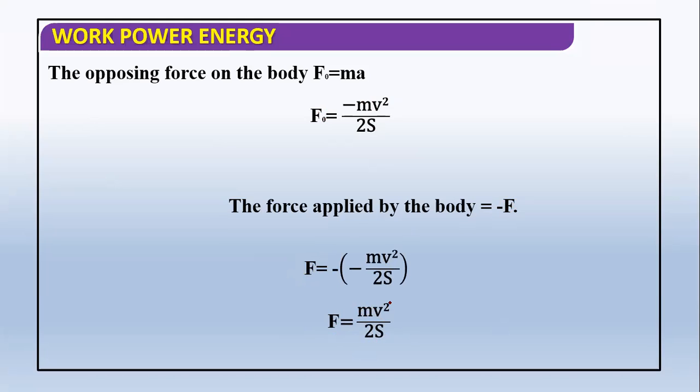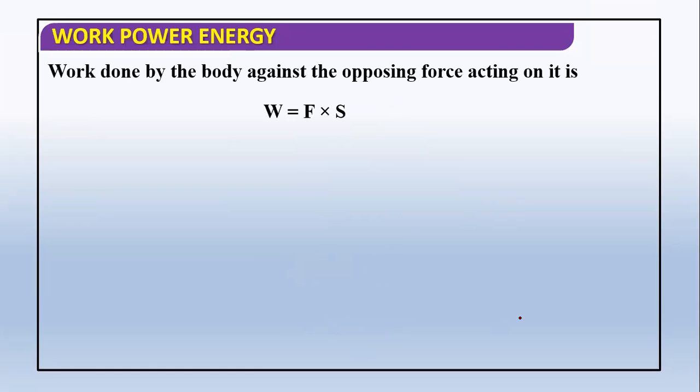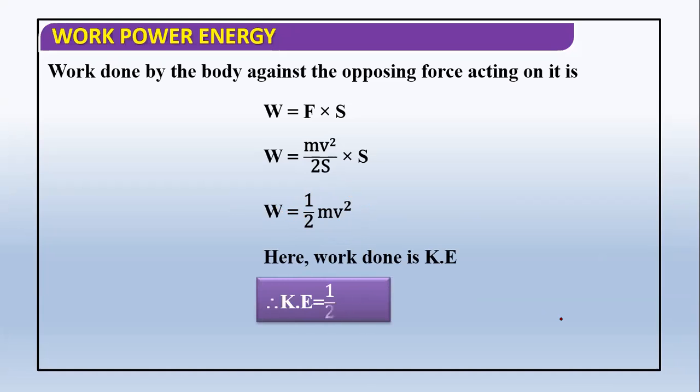The force by the object is m v square by 2s, and the work done by the object is F into S. So we can write m v square by 2s into S. We can see that the maximum work coming is half m v square. After that, the object cannot do any work because it has come to a stop, so we have taken final velocity as 0. This much work can be done by the object. In this way we can show that kinetic energy is half m v square, the maximum work which the object can do. This was for constant force; it can also be shown for variable force.